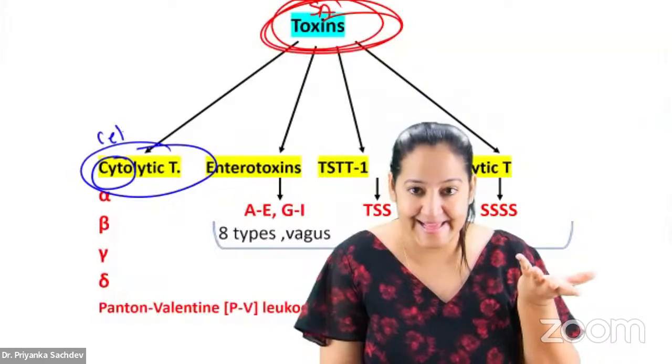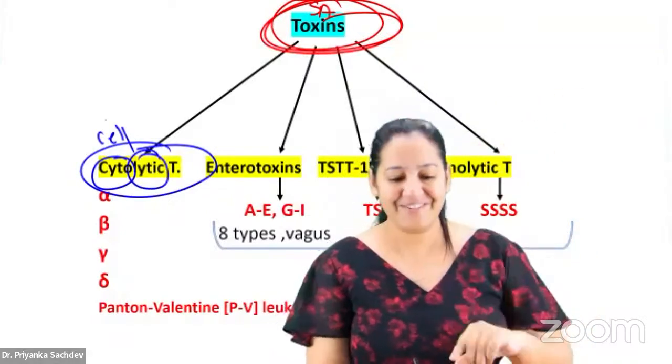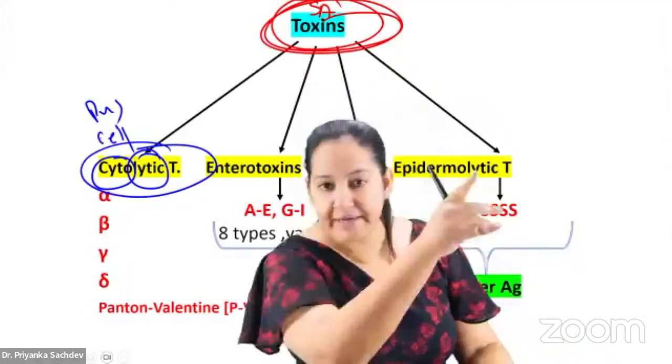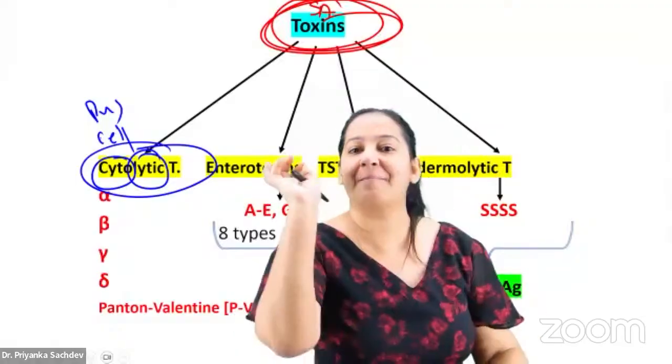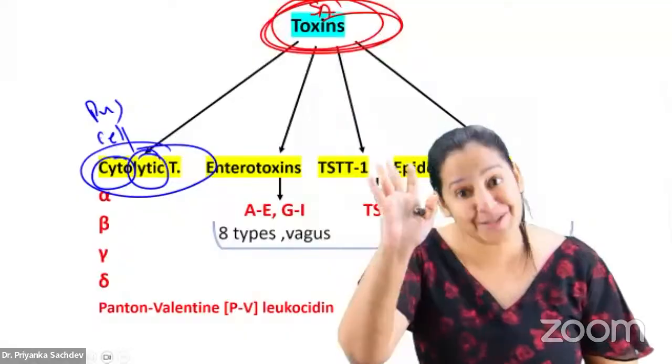Cyto means cell. Lytic means rupture. So it is a toxin which causes rupture of the cell. So it causes a disease with pus everywhere in the body. Pus-filled lesions. It can be furuncle, carbuncle, abscess. Anywhere pus. Cytolytic toxin.